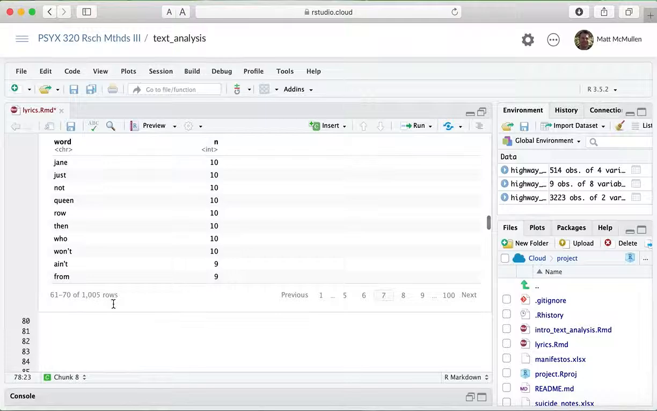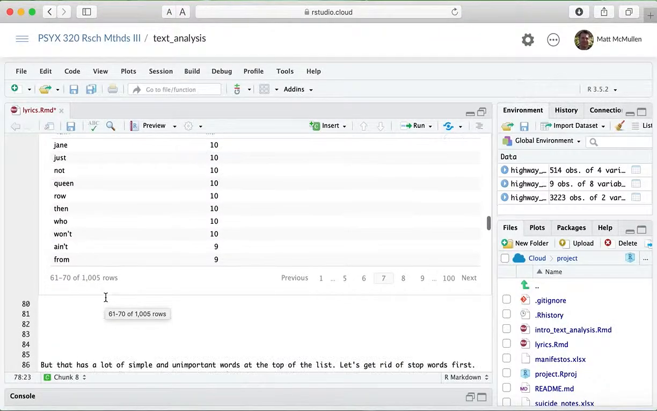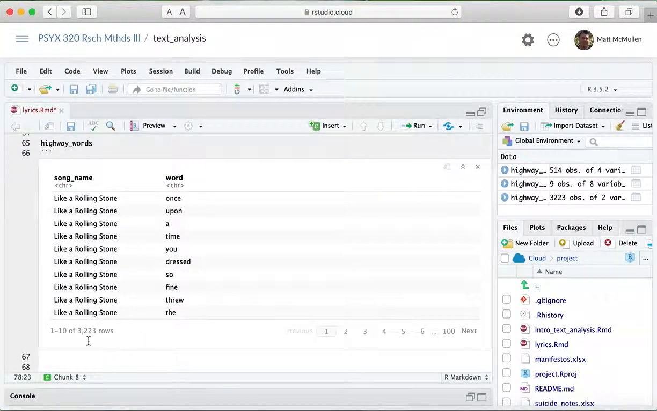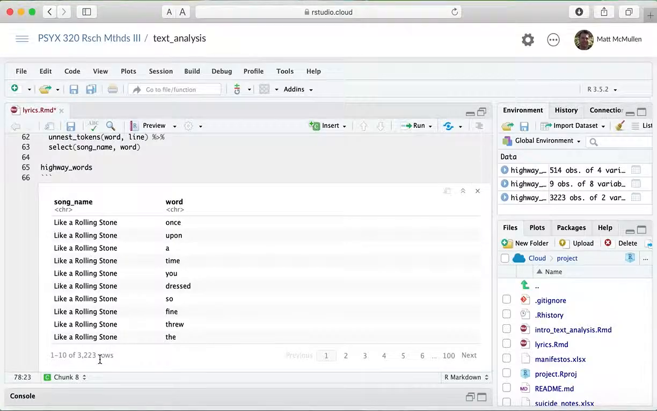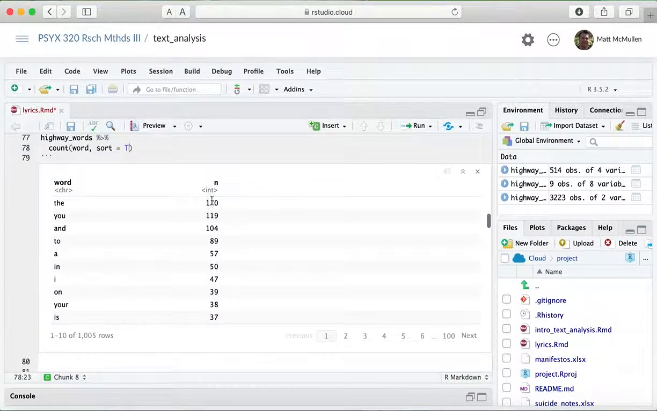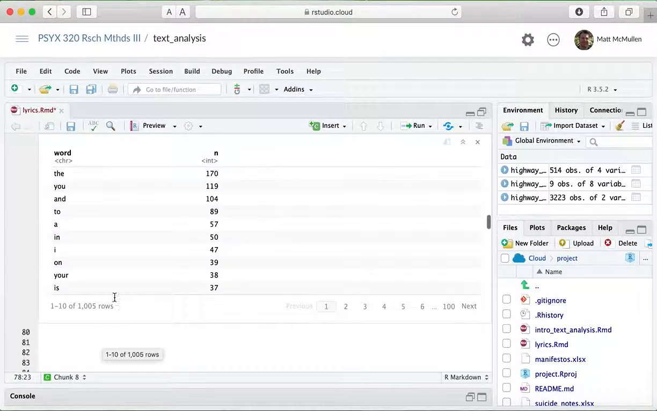But you can see there are 1,000 rows, so that means that there are about 1,000 unique words in this album. And if we go back up and look at this one, you see there were 3,000. So that means there were about 3,000 words total, and about 1,000 unique ones. And these are unique ones because you notice that the word "the" is only appearing once on our list, but it appears 170 times in the album. So that takes the repetitions out of it.